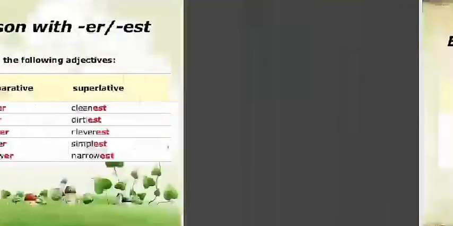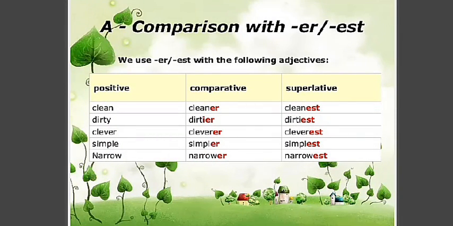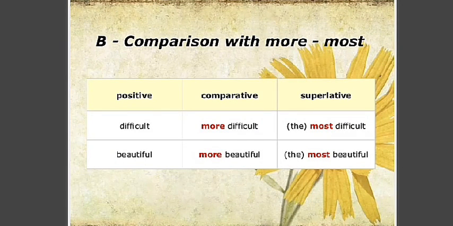Now, comparison with more or most instead of er and est. Like intelligent: shall I say intelligenter? No, it's wrong. Beautiful, beautifuler? No, it's wrong. For such words, we do comparison by using more and most.